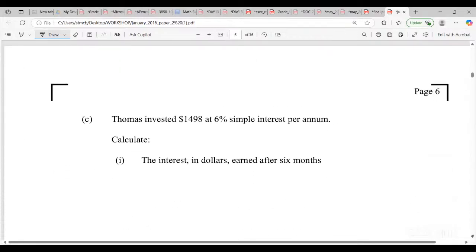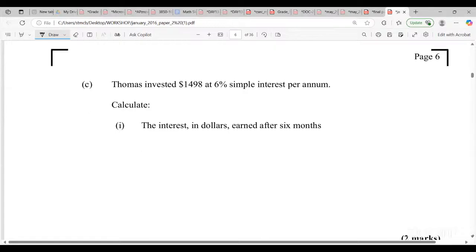Very nice, 3 marks. Next: Thomas invested $1,498 at 6% interest per annum. Calculate the interest in dollars earned after 6 months. This is one of those questions where it can be a little bit tricky, guys. Notice it says 6 months, not a year.